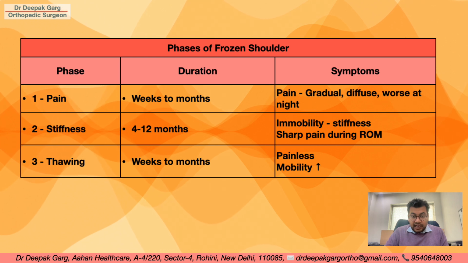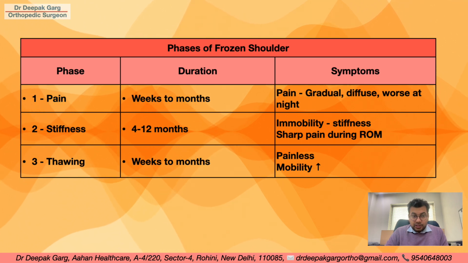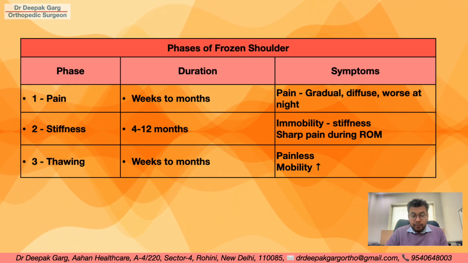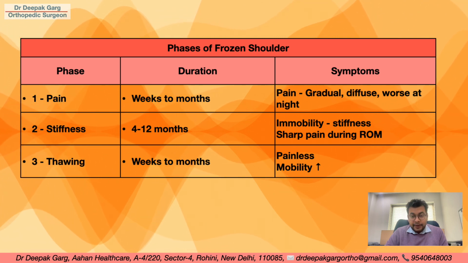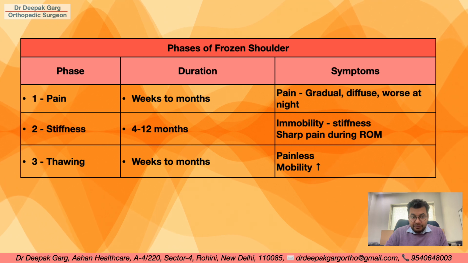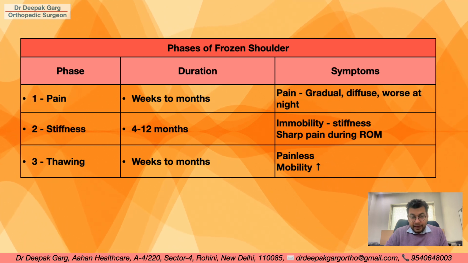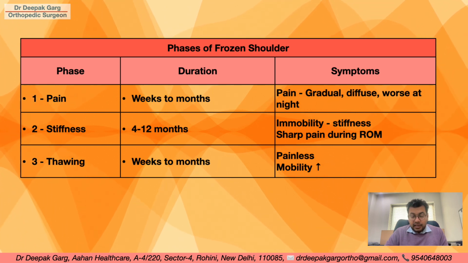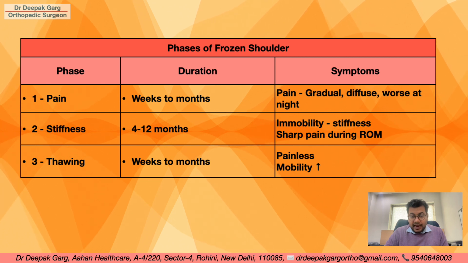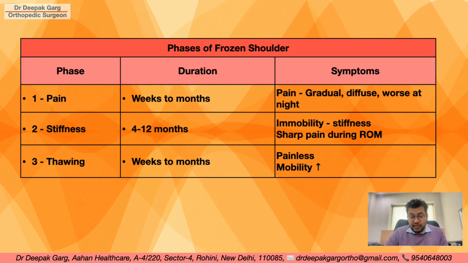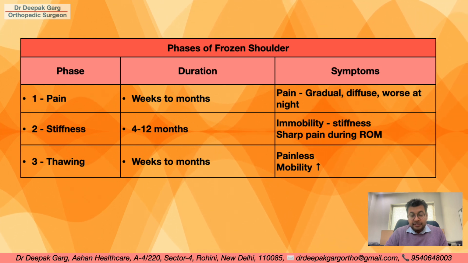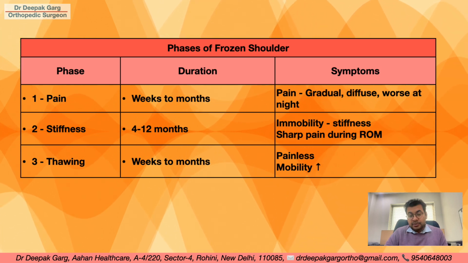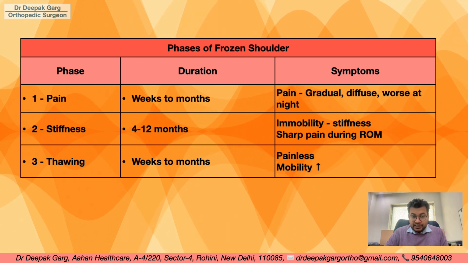So there are phases of frozen shoulder. We should know about all these phases. There are 3 phases: phase 1, phase 2, and phase 3. Phase 1 is a pain phase where the patient will have severe pain, and this phase will last from weeks to months, and the pain will be gradual and diffuse. The patient will not be able to localize the pain, and it will be worse at night. The patient may have symptoms of sleep disturbances.